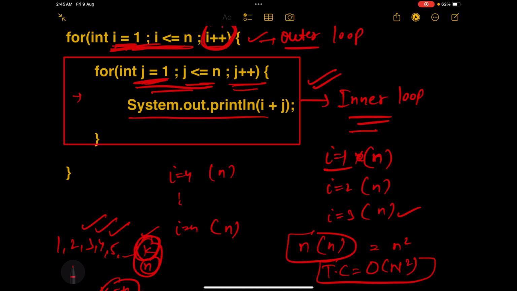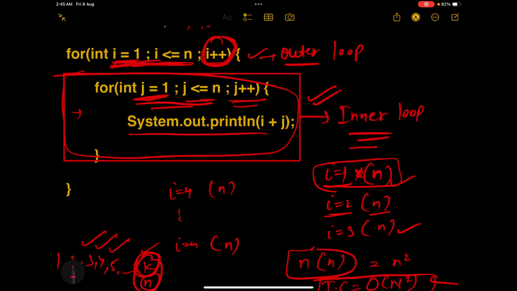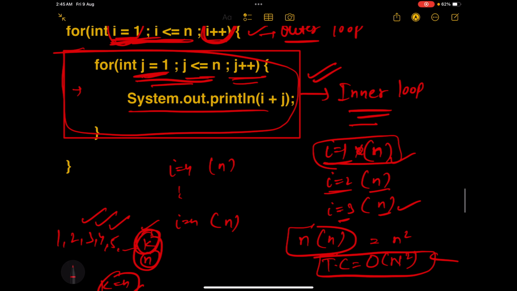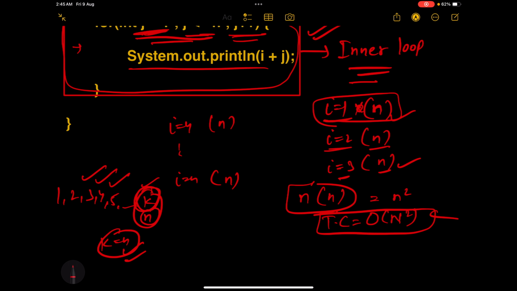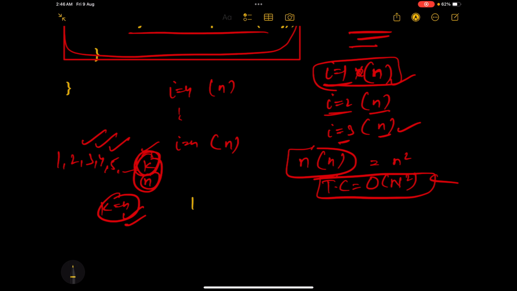TC, time complexity. How? Because when I is 1, we are running this inner loop n times, right? When I is 2, n times. When I is 3, n times. So for each I, we are running the inner loop n times. For I equals 1, n times; for I equals 2, n times; for I equals 3, n times.